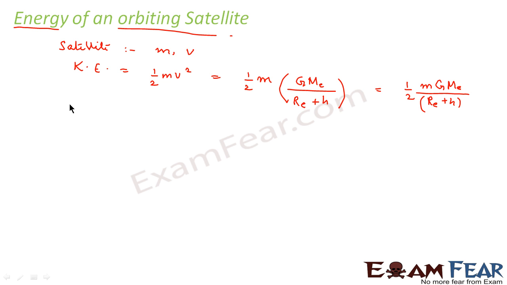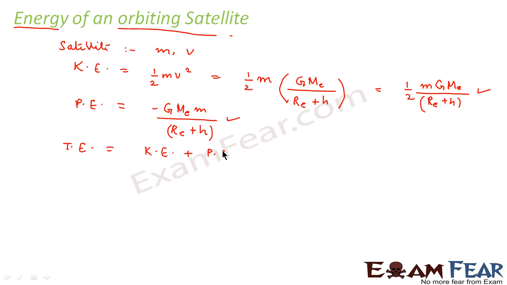Now let us calculate the potential energy. What would be the potential energy? It would be minus GME into m divided by (RE + h). Now if you see the values of kinetic energy and potential energy, you can find out the total energy, that is total energy is nothing but kinetic energy plus potential energy.